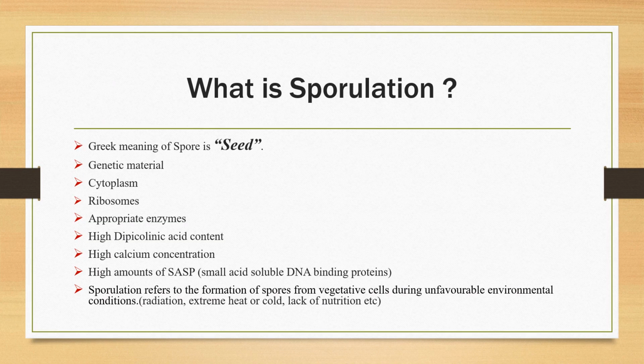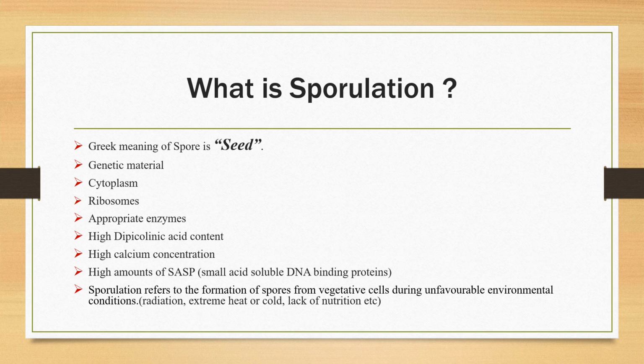What is sporulation? Sporulation refers to the formation of spores from vegetative cells during unfavorable environmental conditions like radiation, extreme heat, cold, lack of nutrition, etc. The Greek meaning of spore is seed. A spore is a metabolically dormant structure produced during unfavorable conditions by the process called sporulation. Metabolically dormant means the vegetative cell in the form of spore is not multiplying, but it is alive in nature.